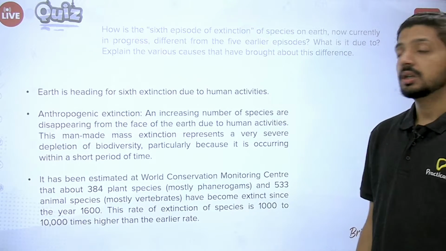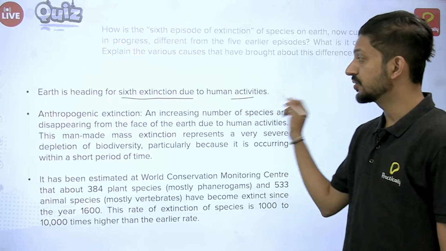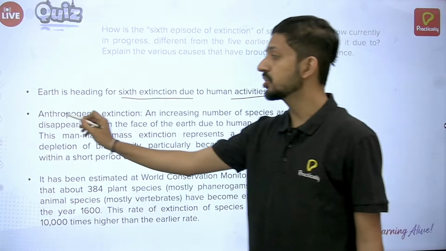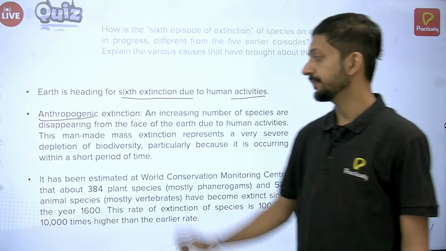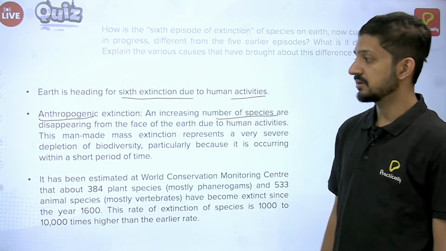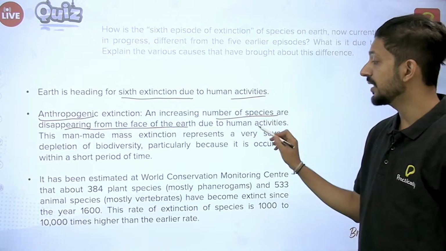So, the Earth is heading towards the 6th extinction due to human activities, which is called anthropogenic extinction, which is basically an increase in the number of species disappearing from Earth due to various human activities.